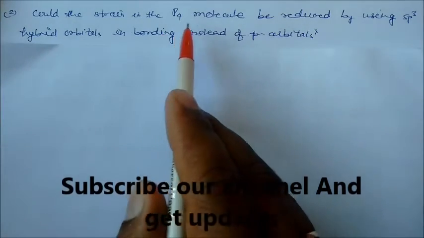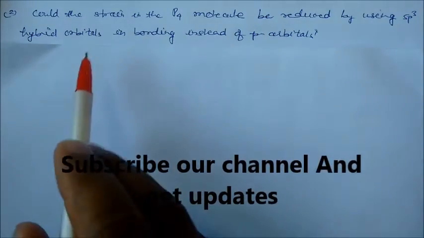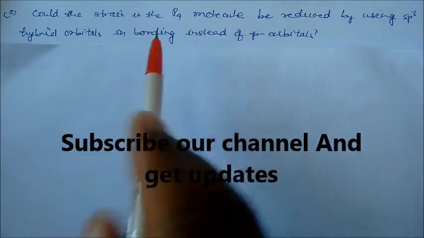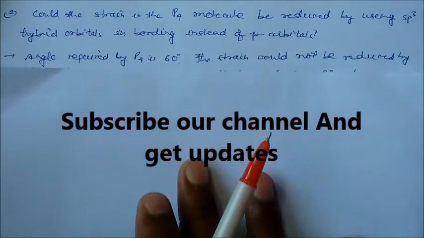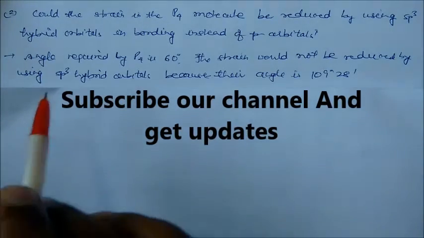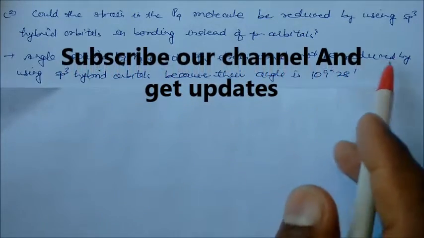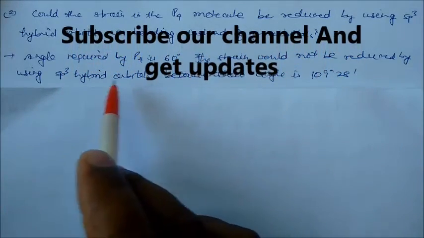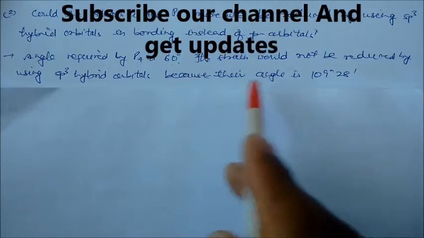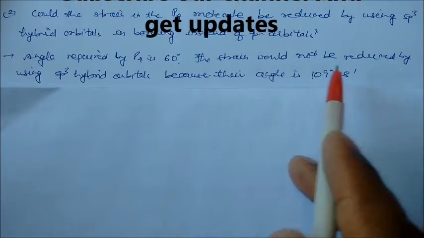Could the strain in the P4 molecule be reduced by using sp3 hybrid orbitals in bonding instead of p orbitals? Let us see the answer. The angle required by P4 is 60 degrees, and the strain would not be reduced by using sp3 hybrid orbitals, because in that case the angle is 109 degrees 28 minutes.